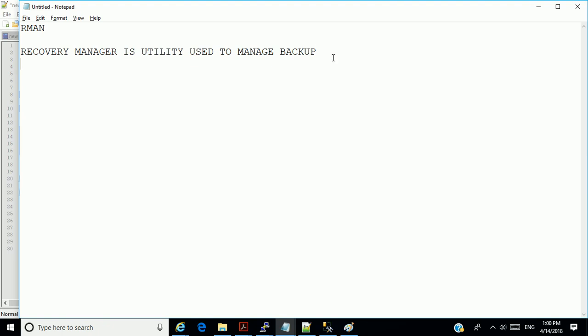All right. Remember that there are other methods of backing up databases, but RMAN is a utility that is well integrated with Oracle, and it has a lot of options. Diverse options, advanced options, so you can perform more tasks with them than you would with an ordinary, manual backup.